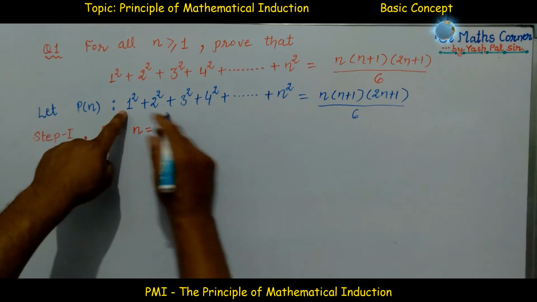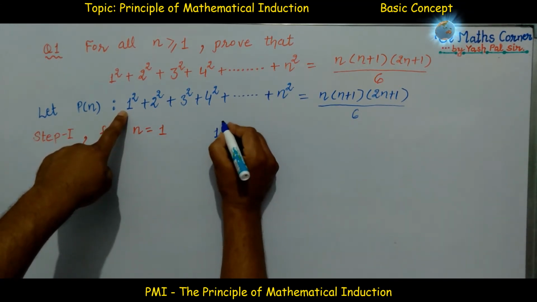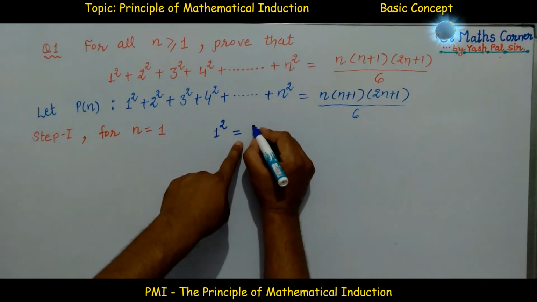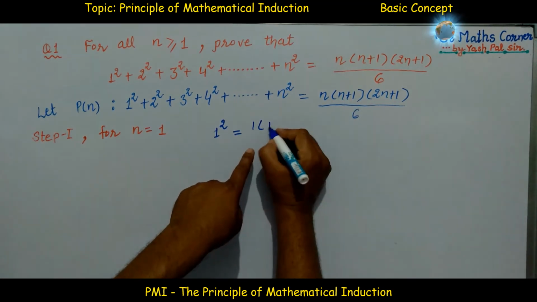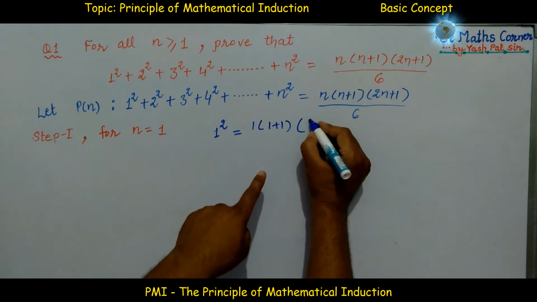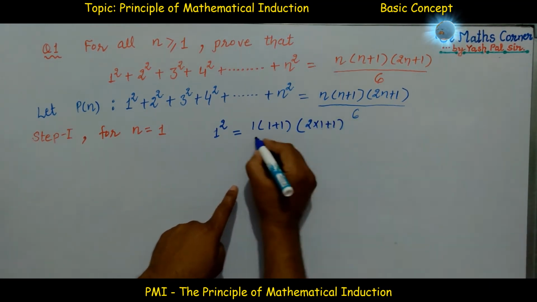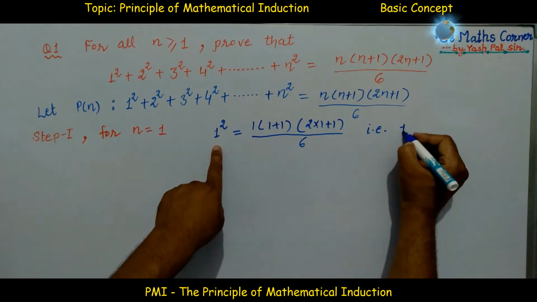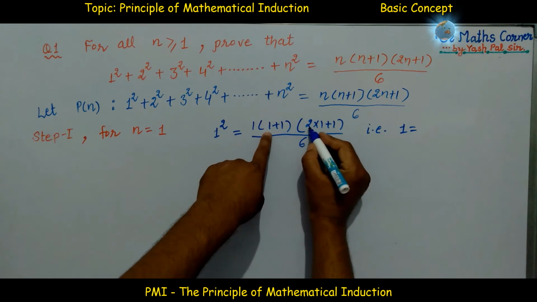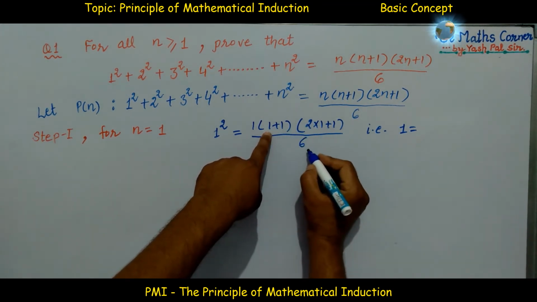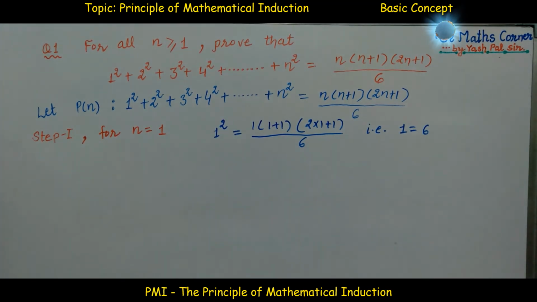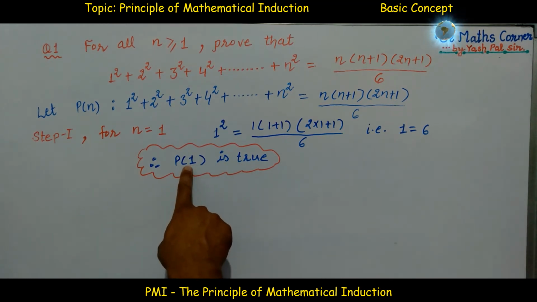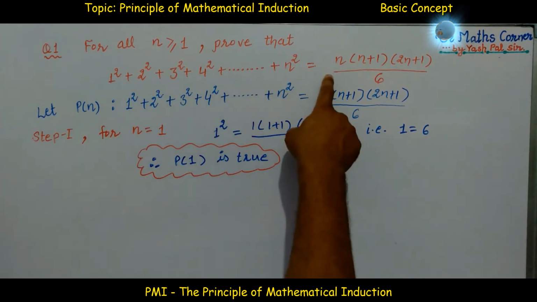The very first term, that is 1 square, is equal to, on the right hand side we put n is equal to 1, 1 into 1 plus 1 into 2 into 1 plus 1 whole divided by 6. So what is the result? 1 is equal to 1 into 2 plus 1 is 3, 3 into 2 is 6, 6 upon 6 is 1. So what is the conclusion? We say P1 is true, that is, on substituting n is equal to 1, the given statement is true.